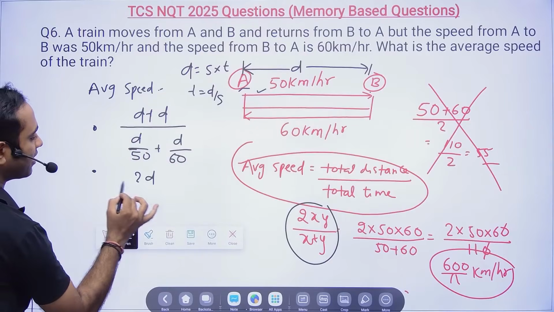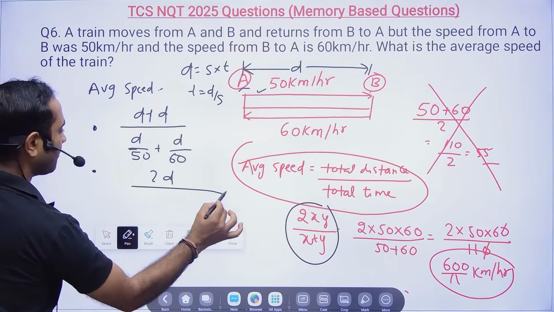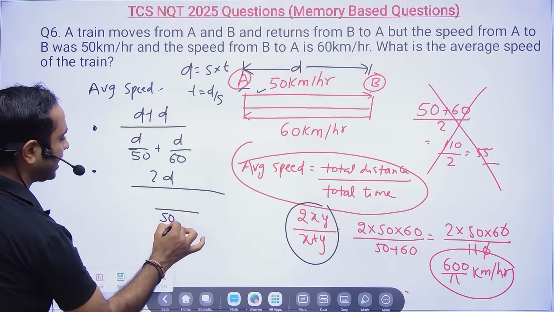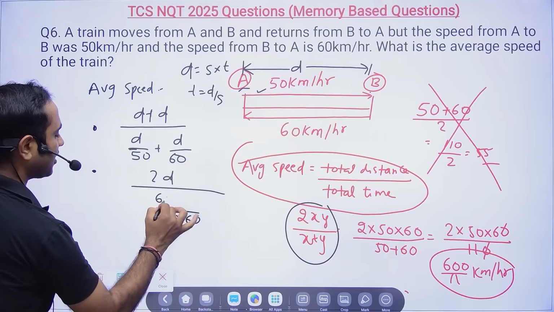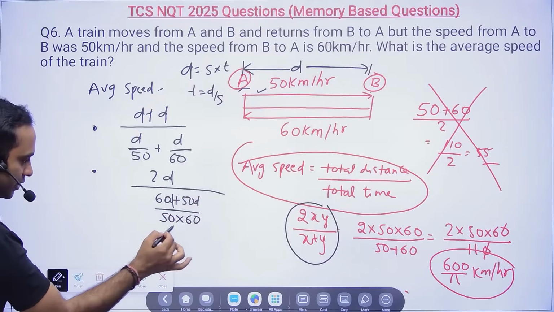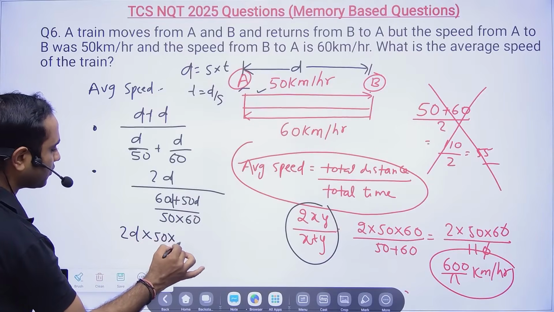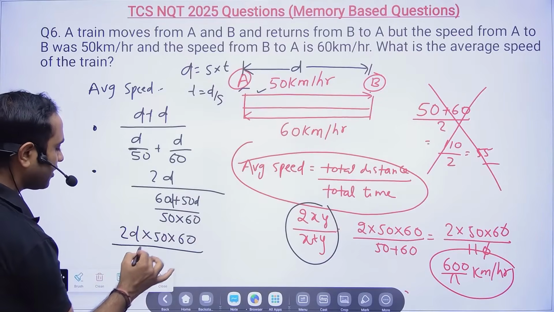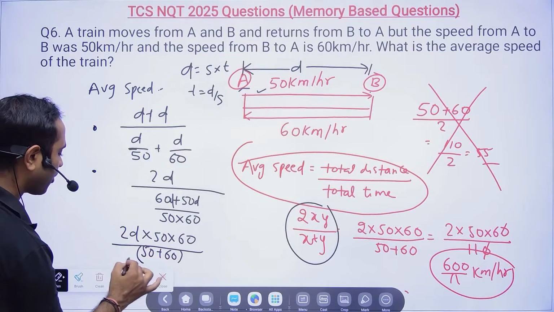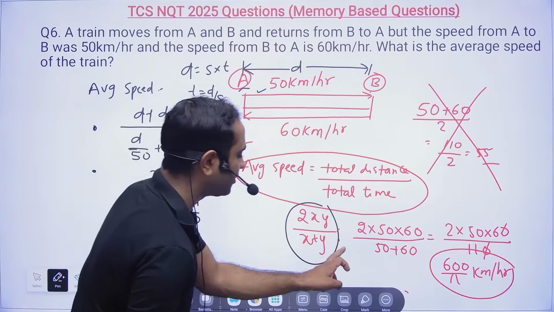Now the total distance is 2d, divided by... for the time, take the LCM. The LCM is 50 into 60, and the numerator becomes 60 plus 50, times d. So the 50 into 60 goes up: 2d into 50 into 60 divided by 50 plus 60, with d taken common. d and d cancel. So 2 into 50 into 60 divided by 50 plus 60, this is the thing.